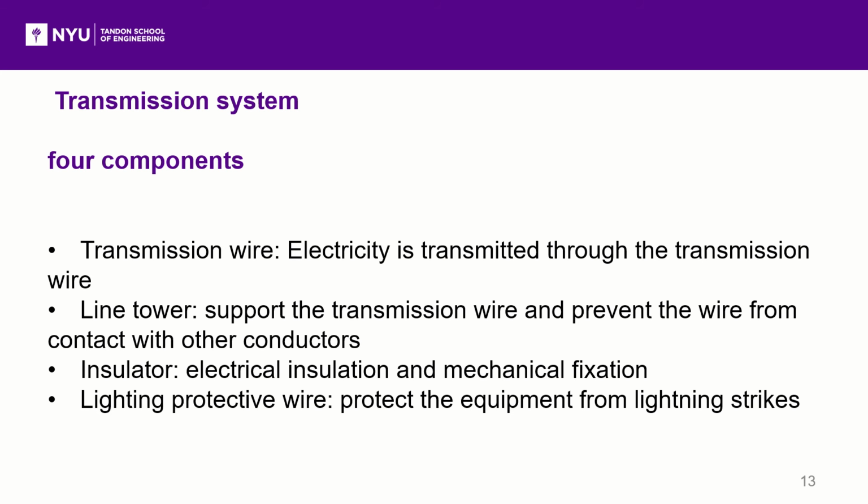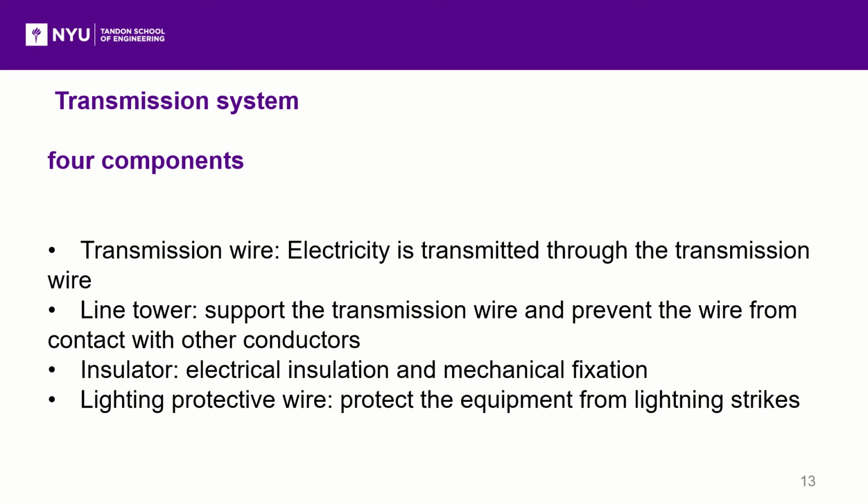As a subsystem, the transmission line can be divided into four components, and they are transmission wire, line tower, insulator, and a lightning protective wire. Electricity is transmitted through the transmission wire. The wire is usually made of strand aluminum wire. For the increment of power quality, the wires are usually bundled.